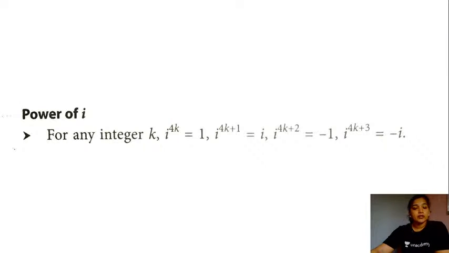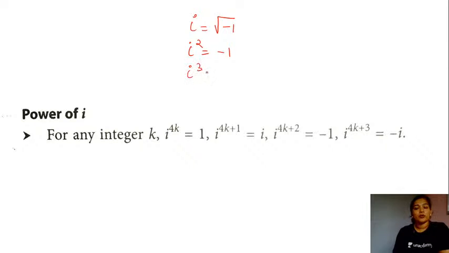The next concept that we are going to do is the powers of iota. This is an important concept, and at times we see repeated questions coming up with the concept of powers of iota. First of all, we have defined iota as root of minus 1. So in order to understand this concept, students, let me square this: iota square. What is the value going to be? This is going to be minus 1.